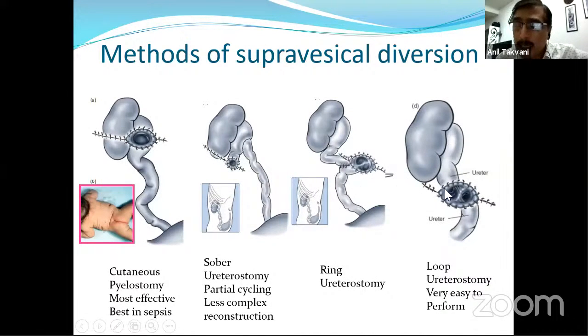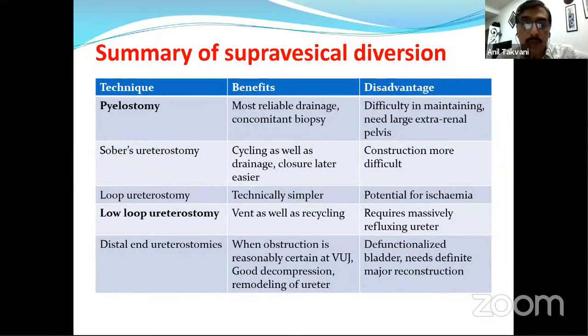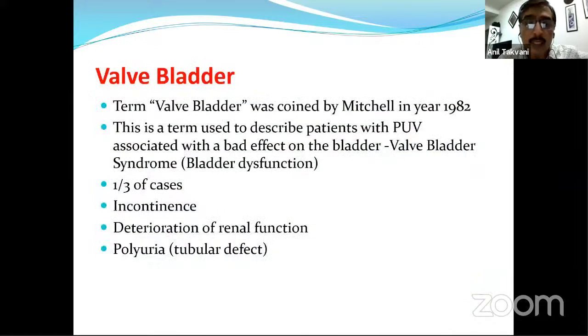Nowadays, whenever I need a diversion, my preference is the lower loop ureterostomy, which is very easy to do, and this kind of diversion can even continue a little bit of cycling. So these are the advantages and disadvantages. We're not going into detail, but my choice of diversion is pyelostomy if there is infected hydronephrosis, very bad sepsis or pyonephrosis, and otherwise low loop ureterostomy. Now, a few slides about the valve bladder.